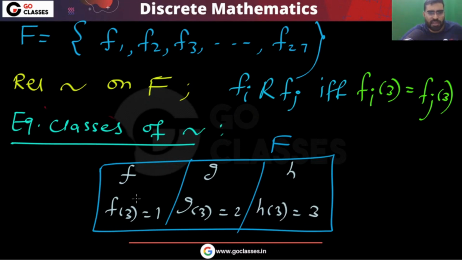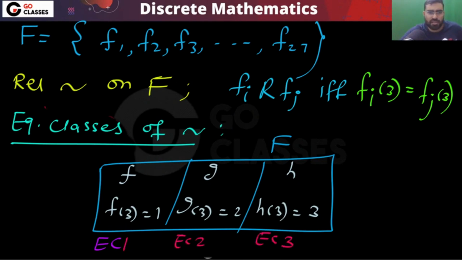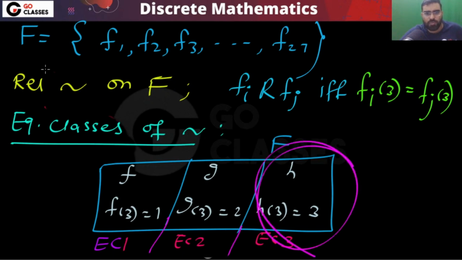This is equivalence class 1, equivalence class 2, equivalence class 3.